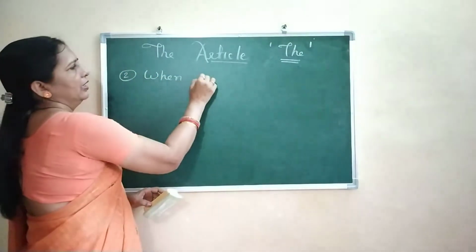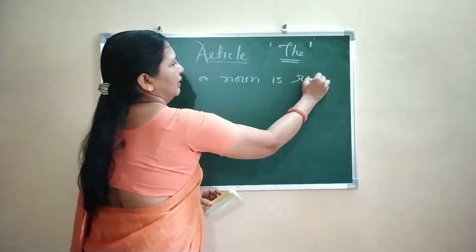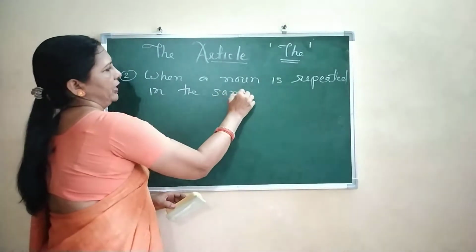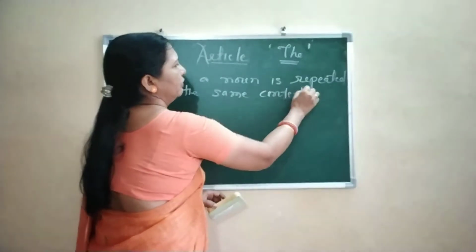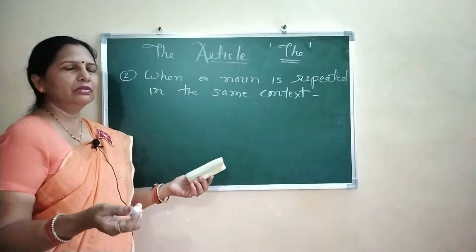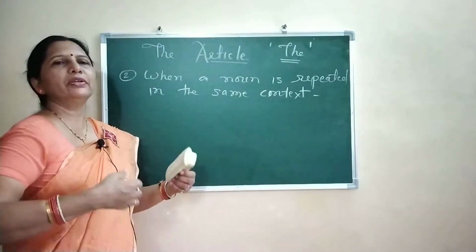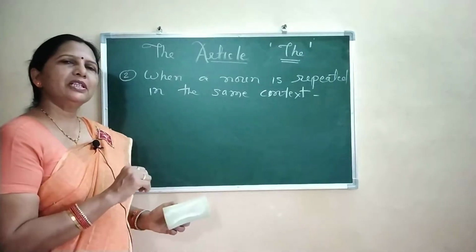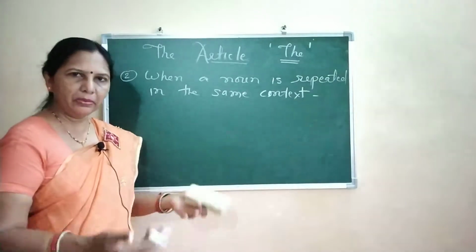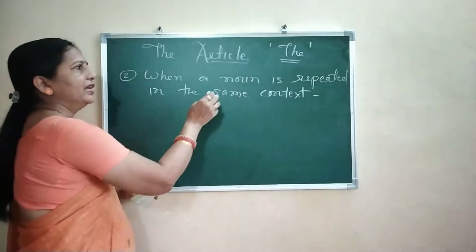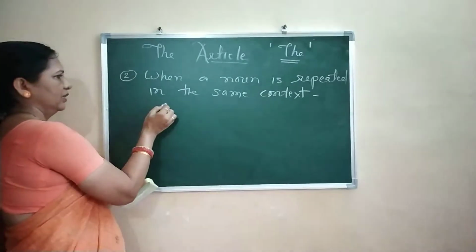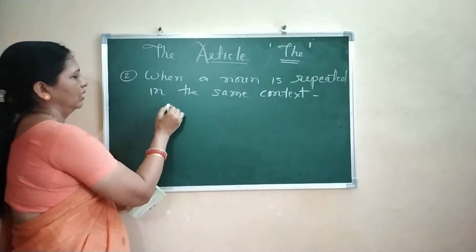Now the second use of the, when a noun is repeated in the same context. Now see, we are studying English, we want to write English, we want to speak English, and often we write a paragraph or speak 5 or 6 sentences at a time. What happens in such a case? A particular word which is a noun is repeated. So when a noun is repeated, you have to use the article the. See here the example.